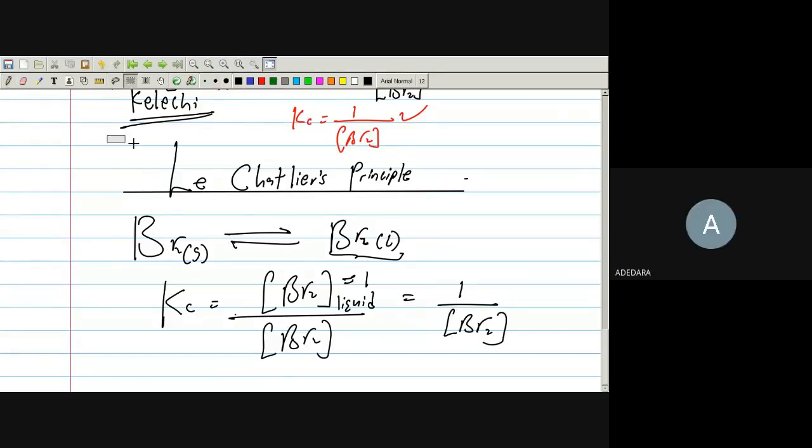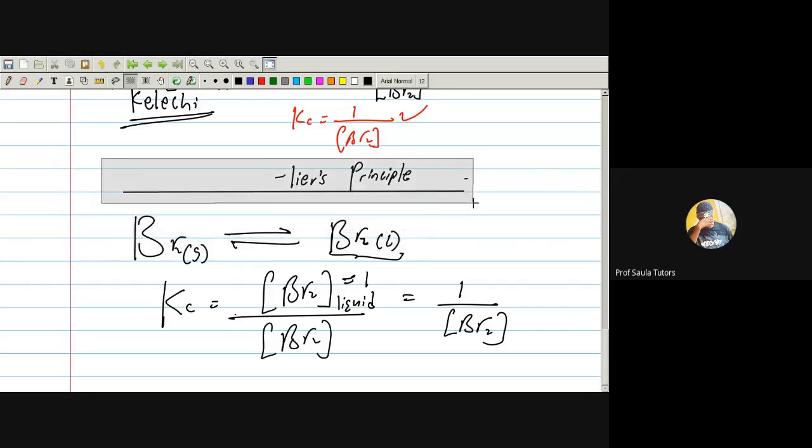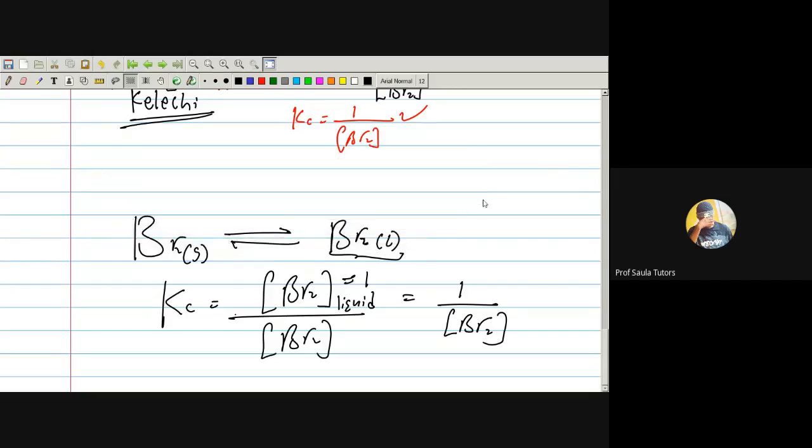Yes, sir. Exactly, 1 over BR2. So let me do the Le Chatelier on the next page. No, I'll send the note across to us. If you are not able to write fast, don't worry. Excuse me, sir. Okay. Sorry.